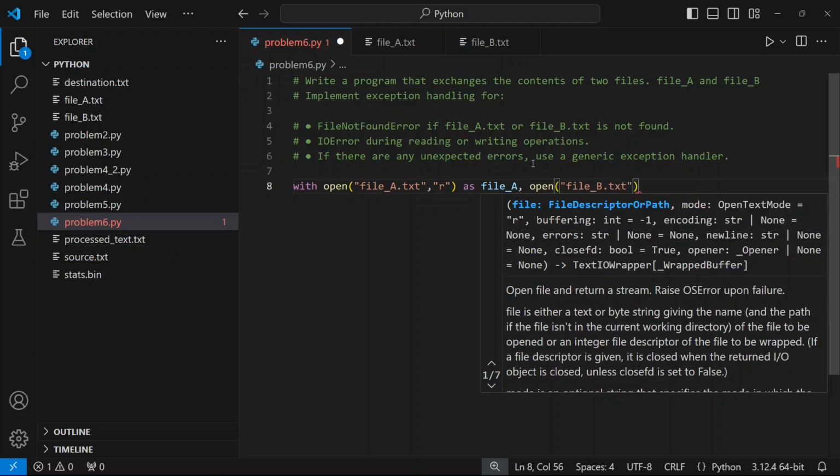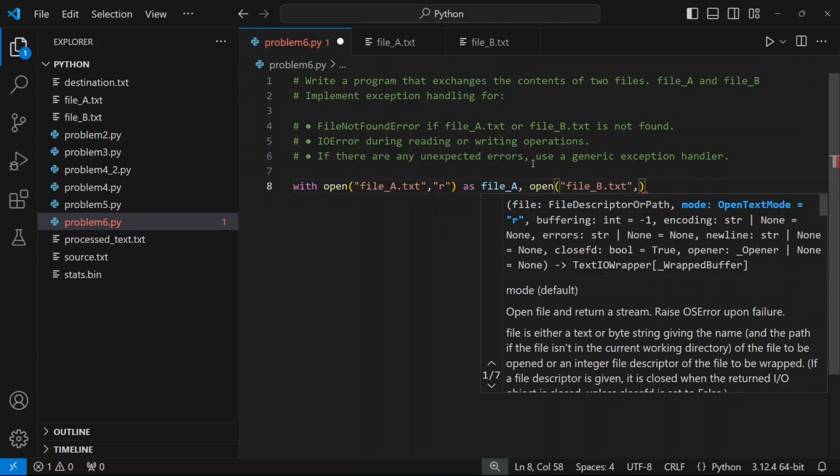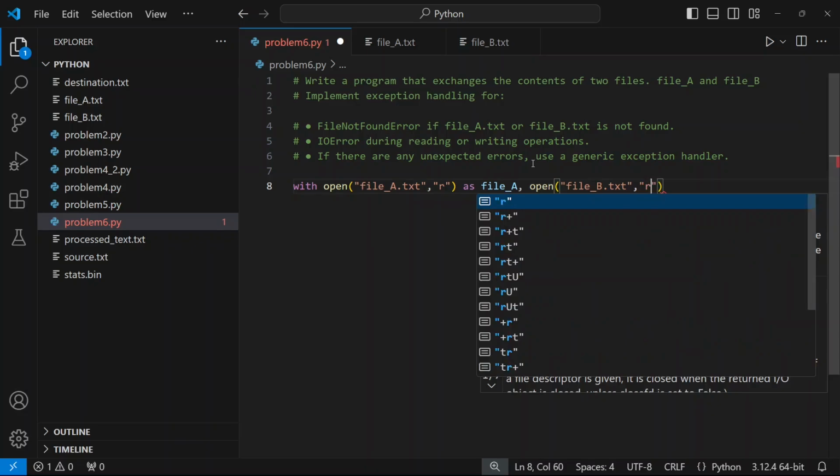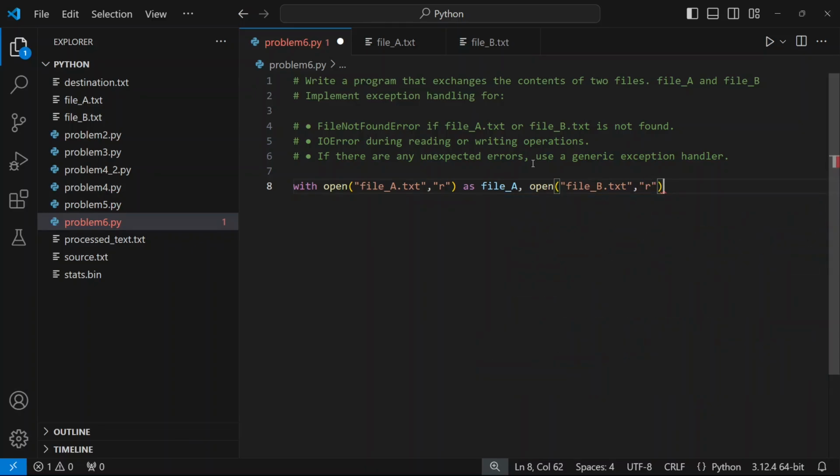b.txt. And while I'm writing this, let me remind you that I'm simply writing the file names over here because both my files are in the same folder as my programs. But if it is not, here you always have to specify the complete path. But in this case, they are in the same folder, so we are directly writing the file name. So if your file and program are in the same folder, you will simply write the relative path that is just the file name. Okay.